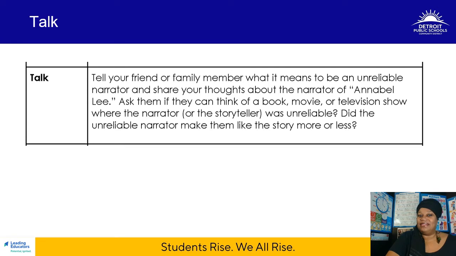You'll finish up your lesson by talking and writing. When you talk, explain to your friend or family member what it means to be an unreliable narrator now that you understand what that means. And share your thoughts about what you think the narrator of Annabel Lee is. Is he or she reliable or unreliable? Then ask your family member if they can think of a book, a movie, or a television show where the narrator or the storyteller was unreliable. Did the unreliable narrator make them like the story more or less?